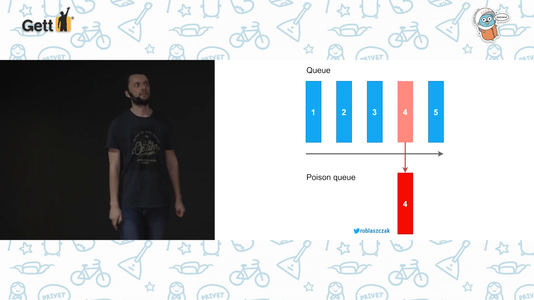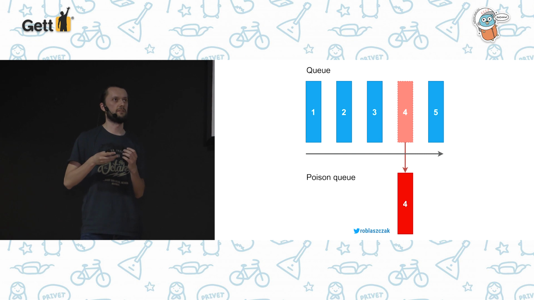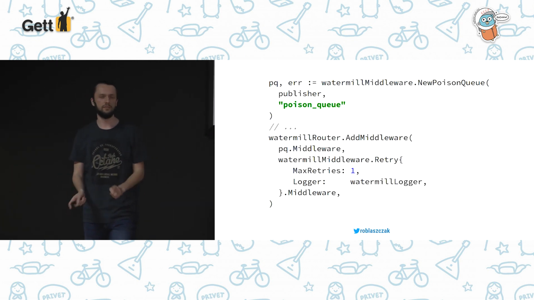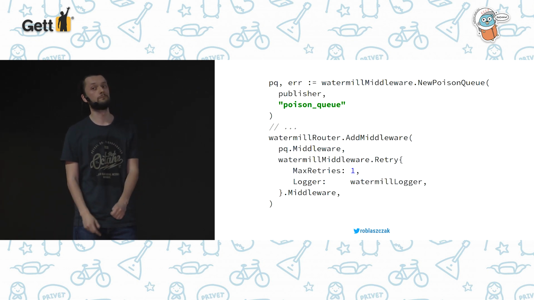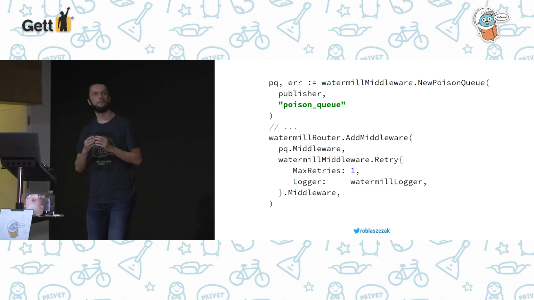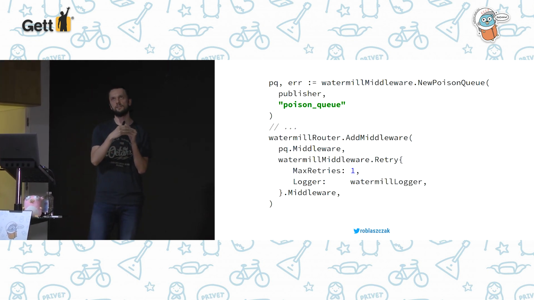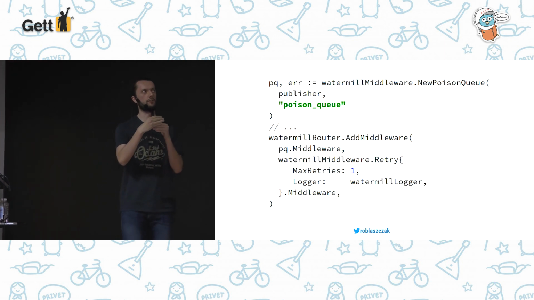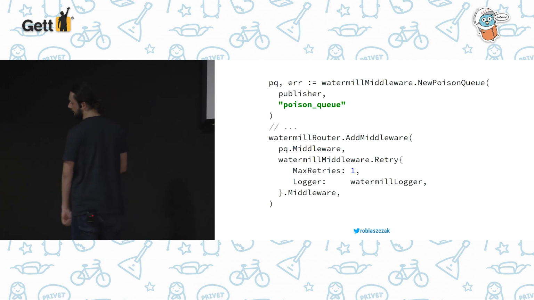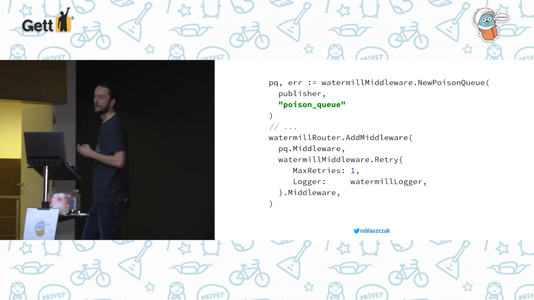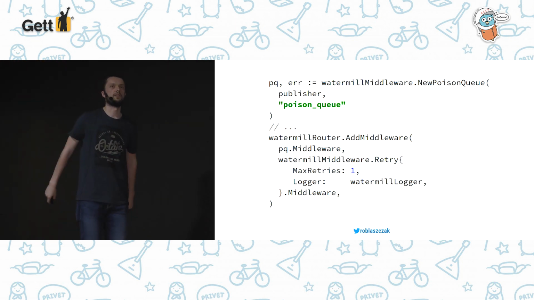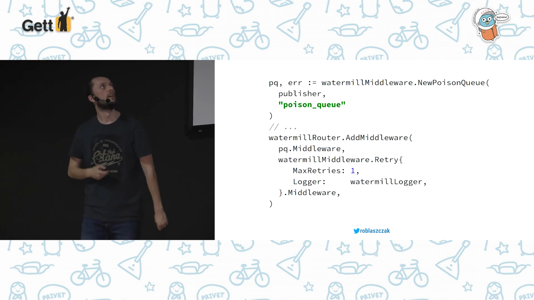And you may ask how to implement this poison queue. It's pretty easy, because you can also use middleware for this. In general, middlewares are pretty useful in Watermill, because you can set one middleware for the entire router, so every handler will use it, and you don't need to duplicate this logic for every handler. So it's pretty good. You can also make some configuration for multiple services, so you don't need to remember every time to implement this poison queue.